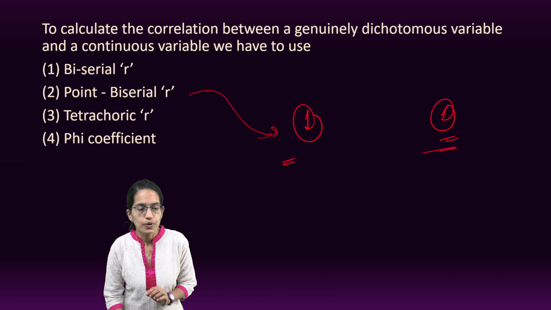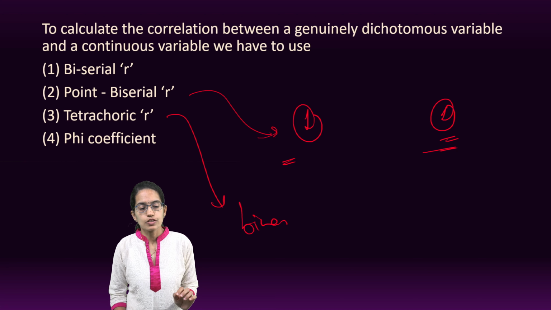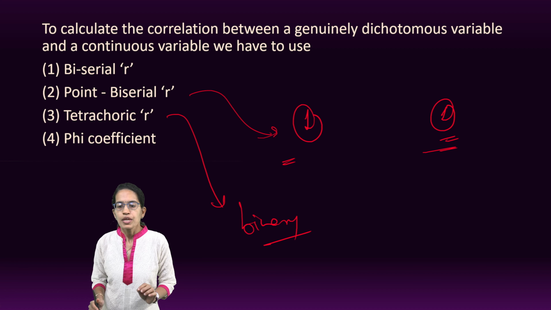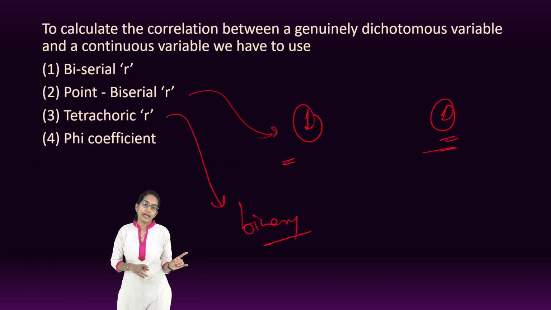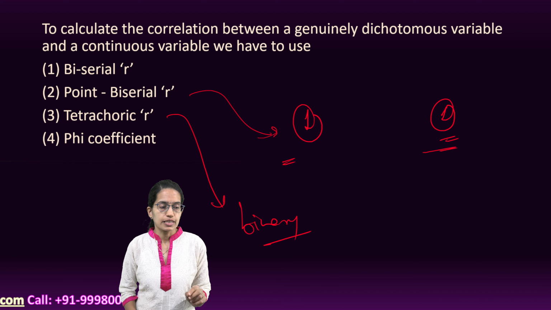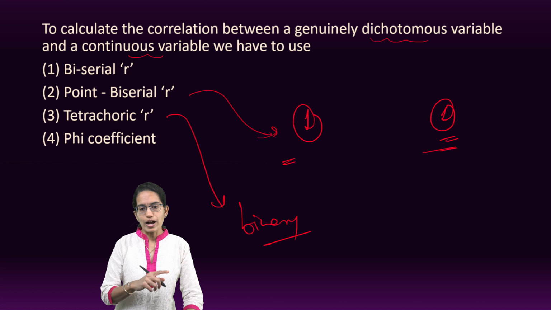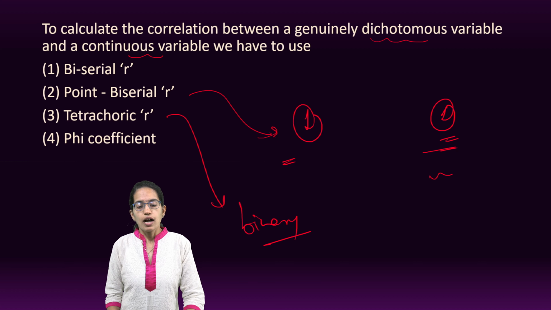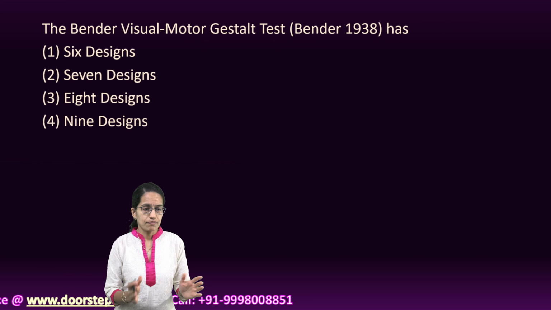It's important to understand we would use tetrachoric if it is binary data, 0 or 1, right or wrong, and phi is again used for binary variables. So it's an important difference that exists, but this question asks about a dichotomous and a continuous variable, the relation between them, one which is continuous data, and one which is dichotomous, has a definite value, right?